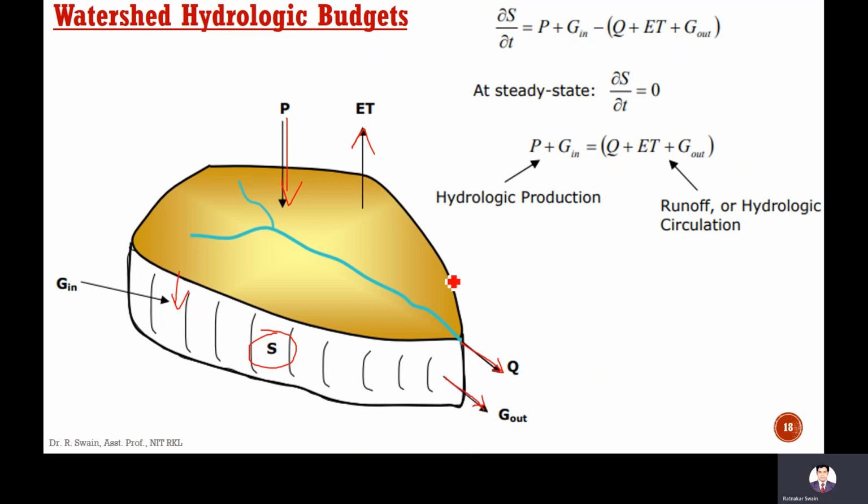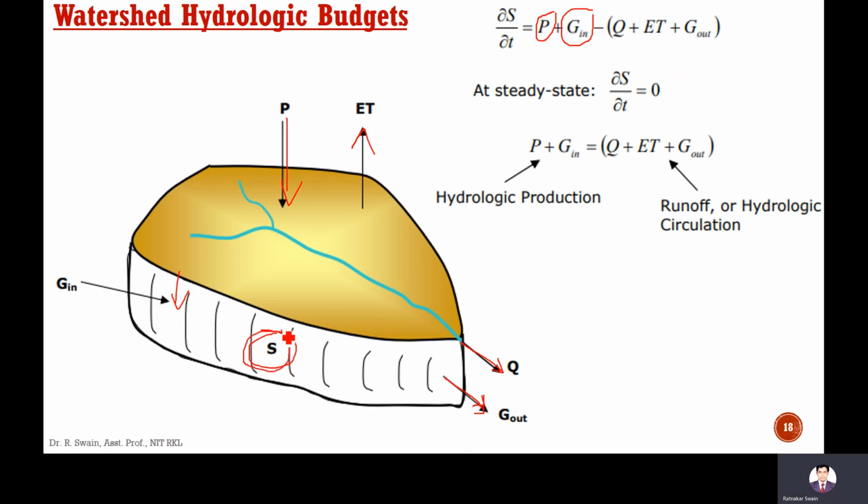If you use conservation of mass, conservation of volume, then precipitation plus groundwater inflow minus discharge Q, the overland flow, minus ET, minus groundwater outflow, the flow coming out of the groundwater table, gives the change in storage.